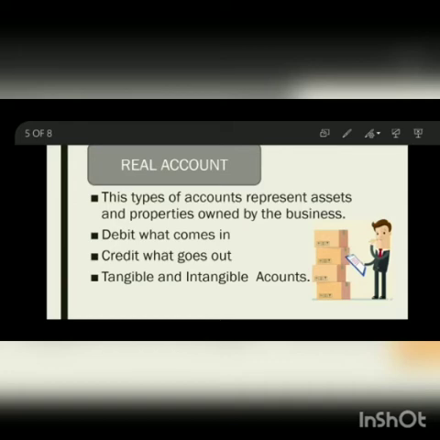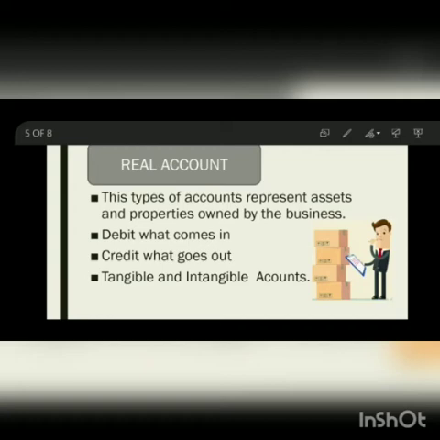Same way, now what is the intangible account? Intangible account says that it cannot be touched, it cannot be felt, but it can be measured in terms of money. Like in a previous commerce chapter, I have taken goodwill. Are we seeing goodwill?